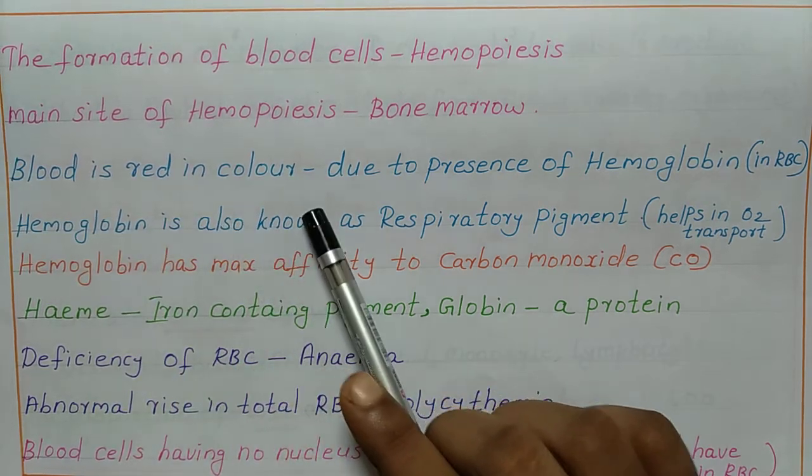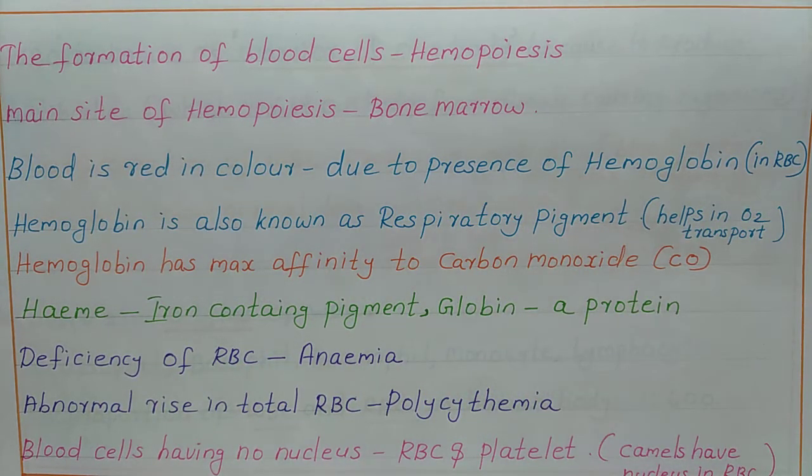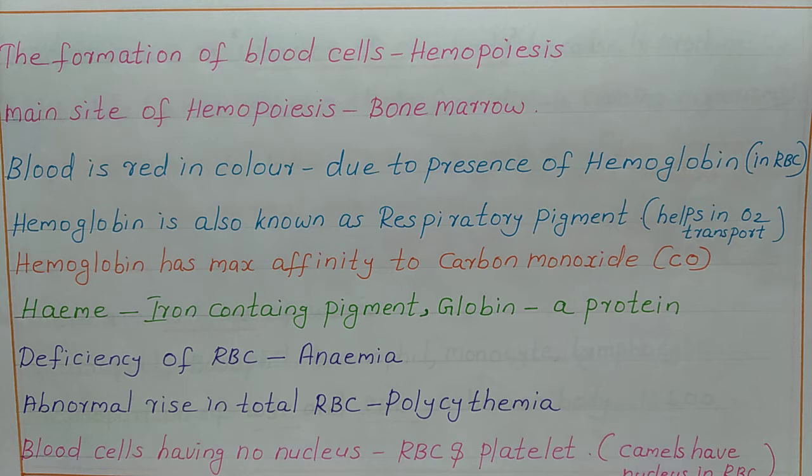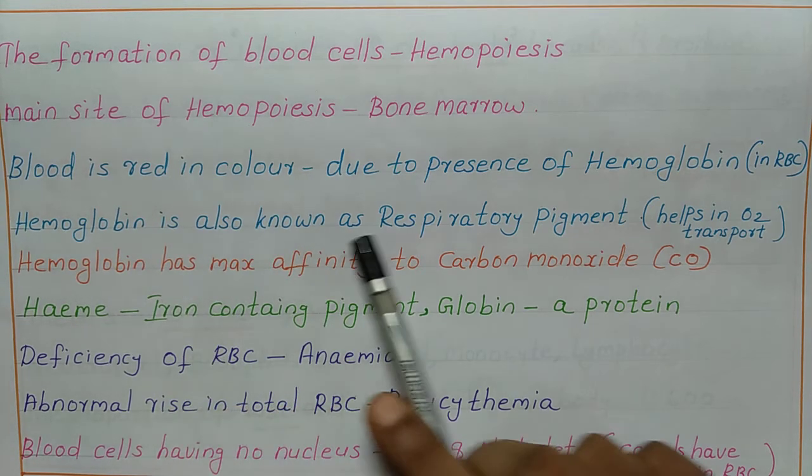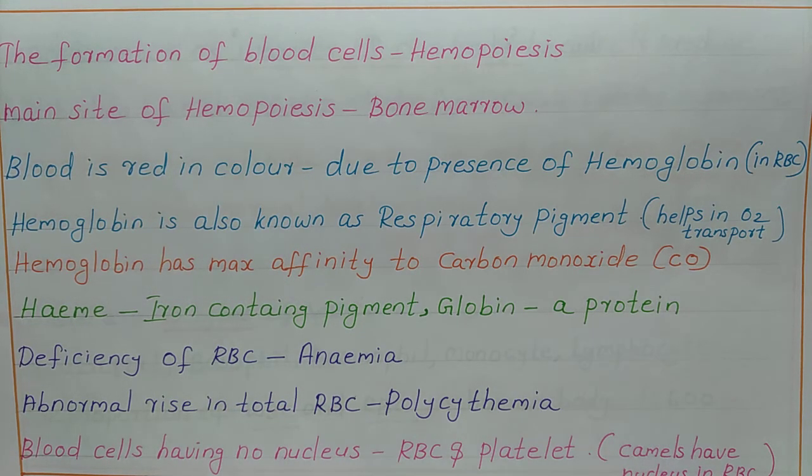Blood is red in color due to the presence of hemoglobin, and this hemoglobin is present in RBC, because we know RBC is the only red color blood cell and the WBC and platelets have no color. WBC is in light white color and platelet has no color. So the hemoglobin in the RBC gives red color to the blood. And hemoglobin is also known as respiratory pigment. Why is it known as respiratory pigment? Because it helps in oxygen transport.